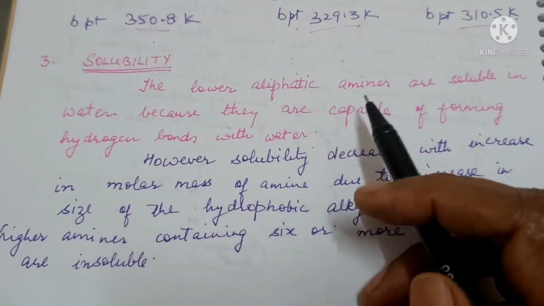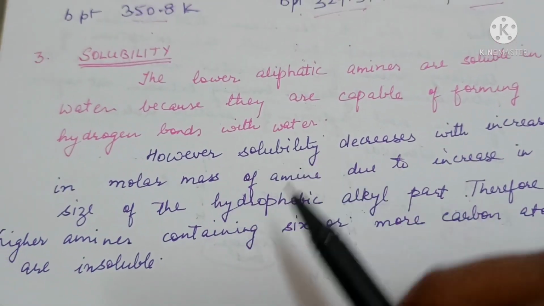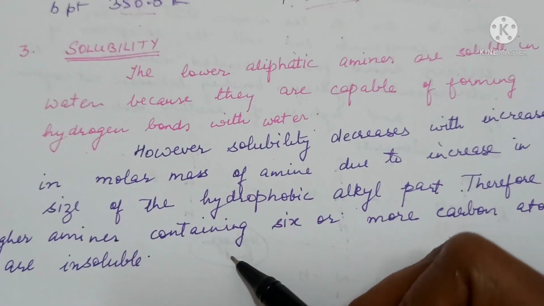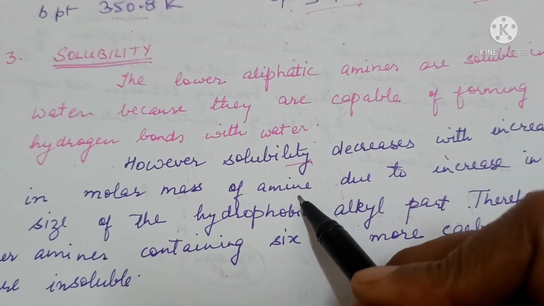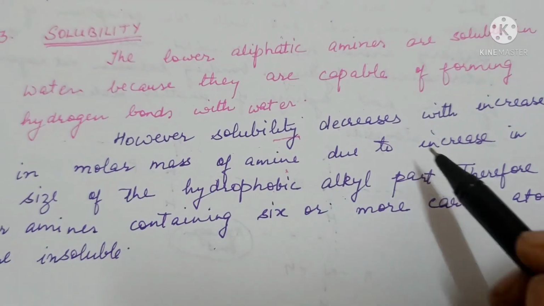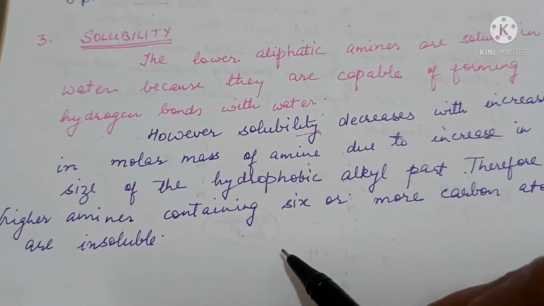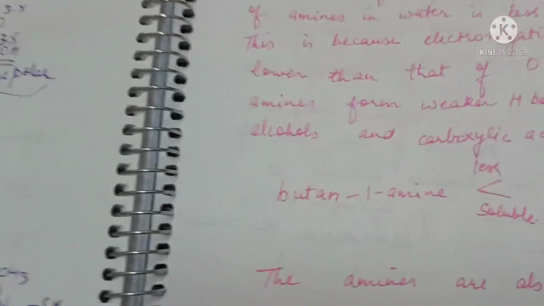Solubility. Lower aliphatic amines are soluble in water because they are capable of forming hydrogen bonds with water. However, solubility will decrease with increase in molar mass of amines due to increase in the size of the hydrophobic alkyl part. Therefore, higher amines containing 6 or more carbon atoms are insoluble.